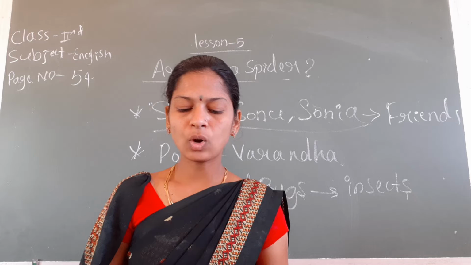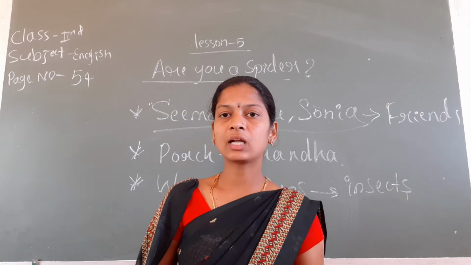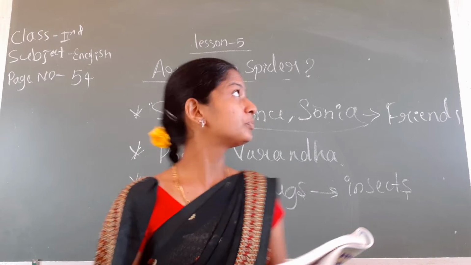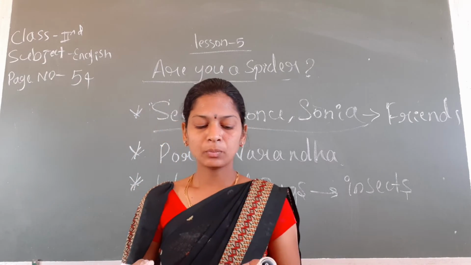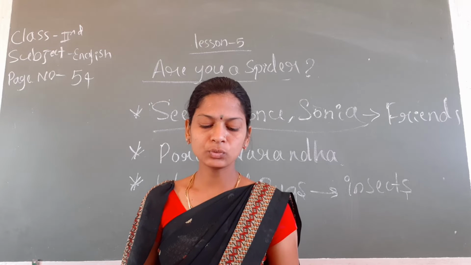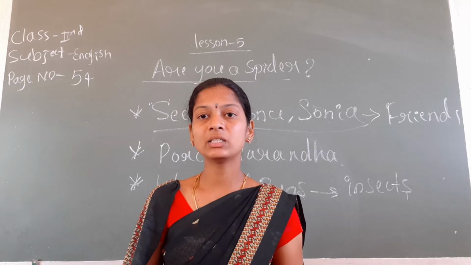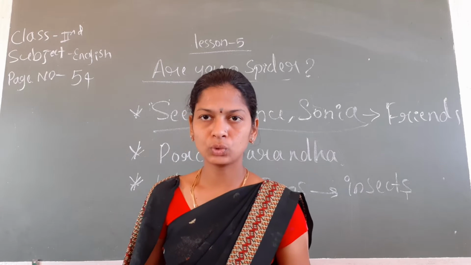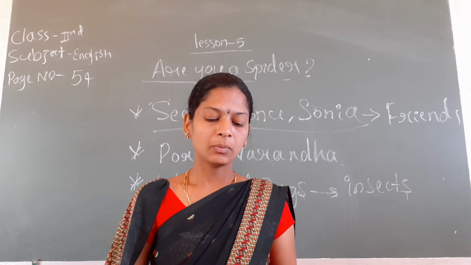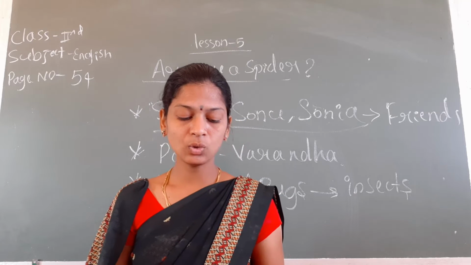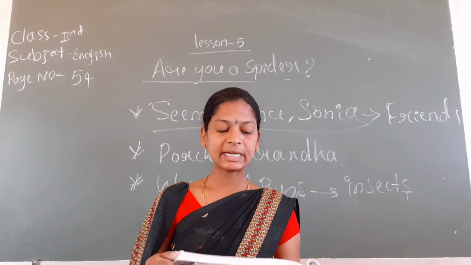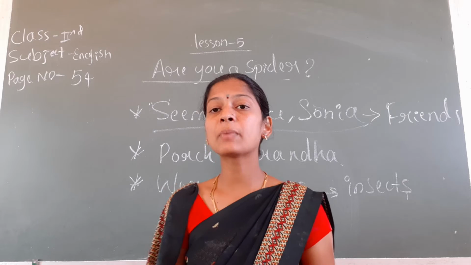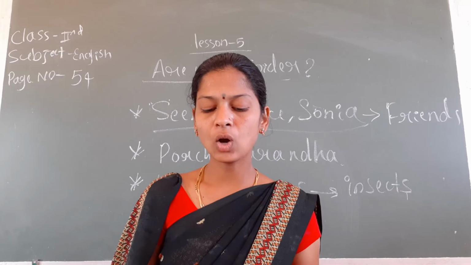But we don't know what a spider looks like. When they are all ready to search, where is a spider? That time they are all together saying, but we don't know what a spider looks like. Sonu said to Seema and Sonia, we don't know how big it is.